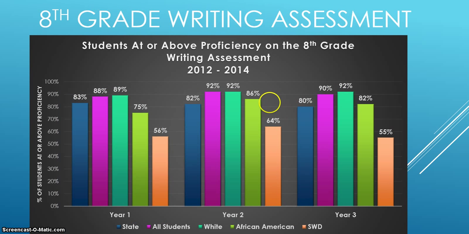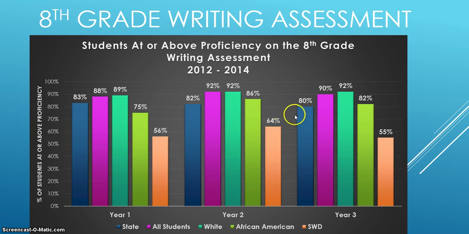Now, looking at the 8th grade writing assessments in years 1, 2, and 3, you can see that the results are not quite as good as our reading and language arts on the CRCT. And again, we have that achievement gap between our white student population, our African American population, and our students with disabilities.